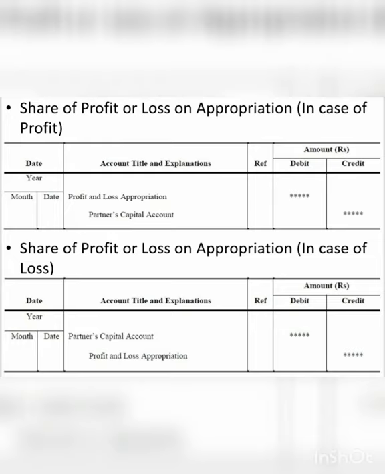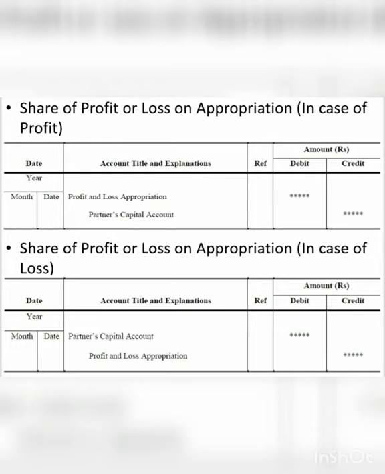Now, I will explain how these journal entries are formed. You basically don't have to learn everything. Accounting is much more based on how you interpret things and how you do it logically. You understand the logic behind it. So I'm going to explain the logic behind these journal entries. You need not rote learn these entries.